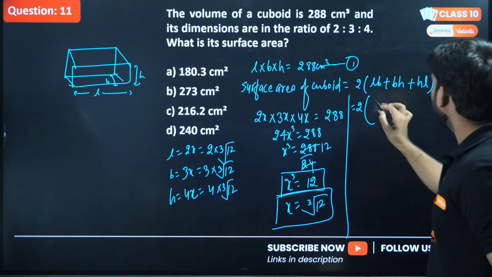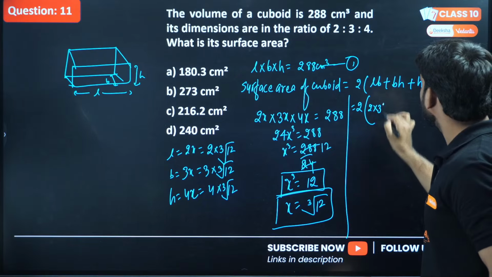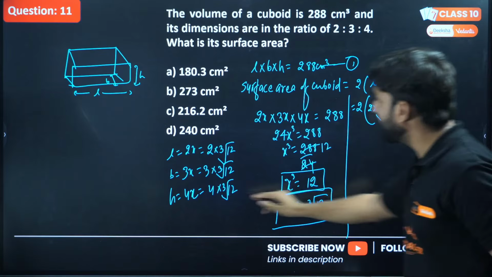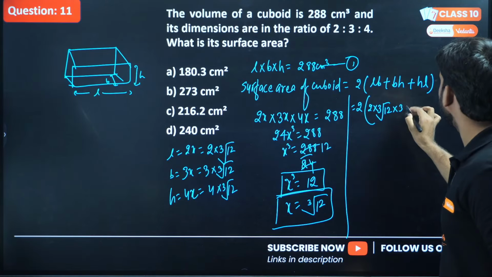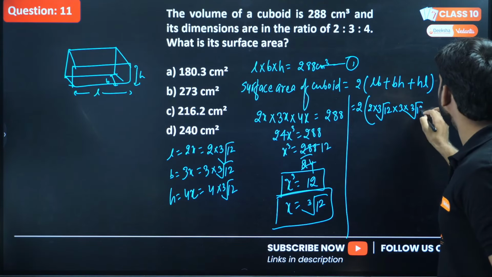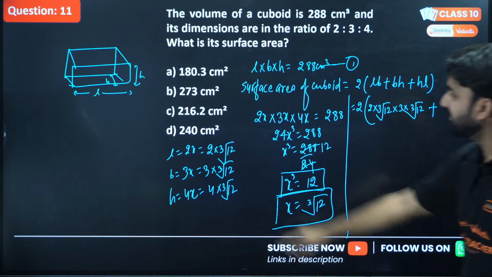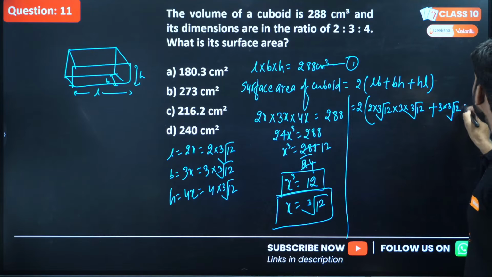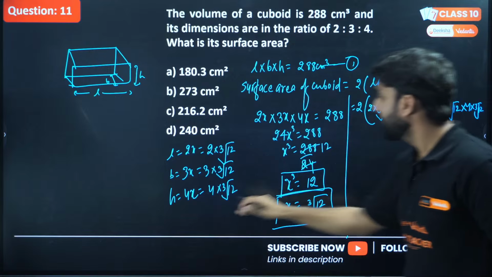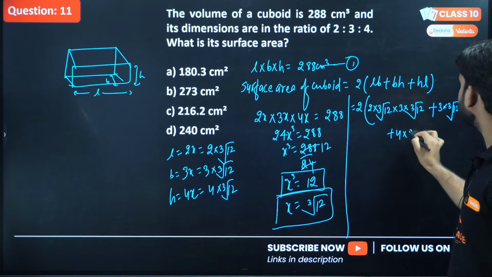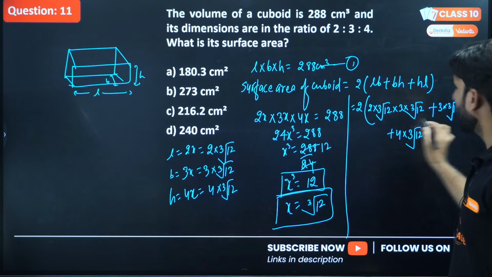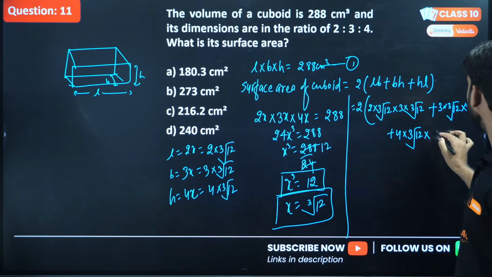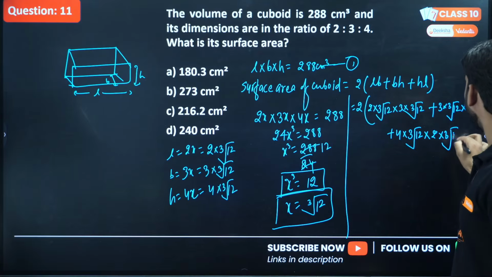Into B, which is 3 into cube root of 12, plus B into H: B is 3 into cube root of 12, into H which is 4 into cube root of 12, plus H, 4 into cube root of 12, into L, 2 into cube root of 12.